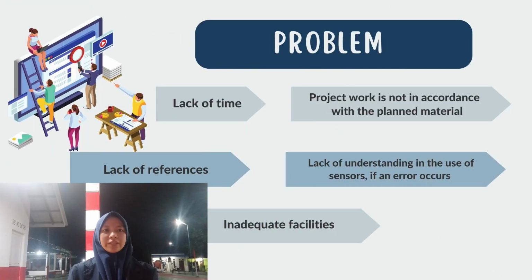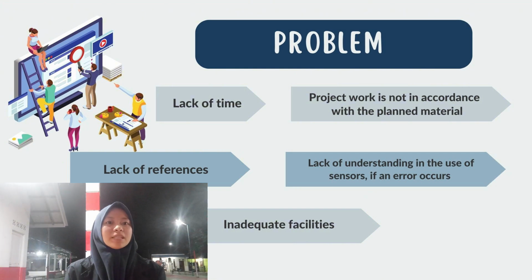Problems of our project: 1. Lack of time. 2. Project work is not in accordance with the planned material. 3. Lack of reference. 4. Lack of understanding in the use of the sensor, if an error in the sensor occurs. 5.